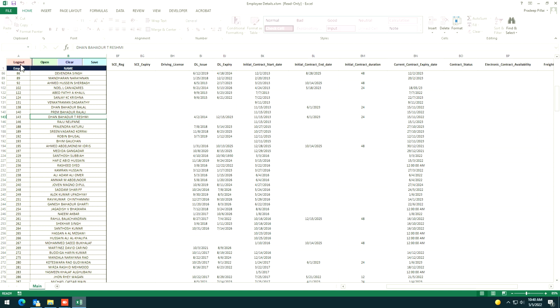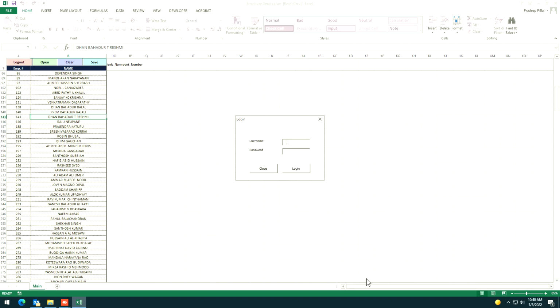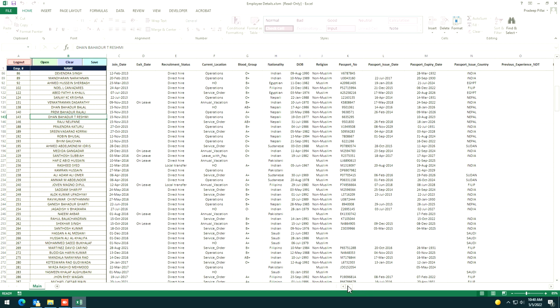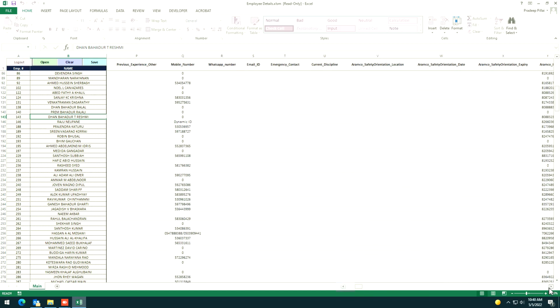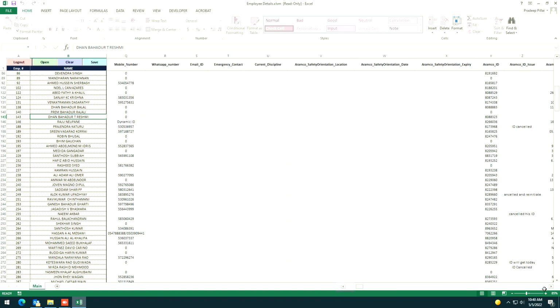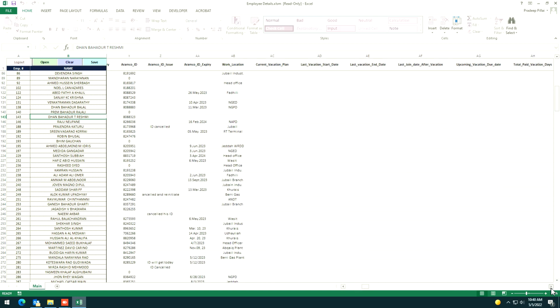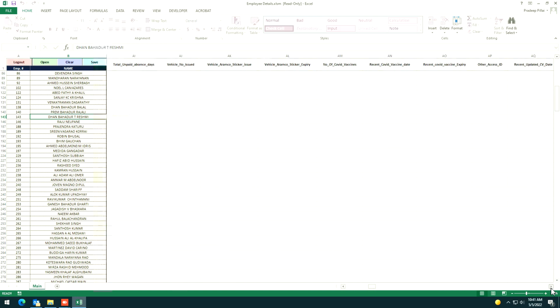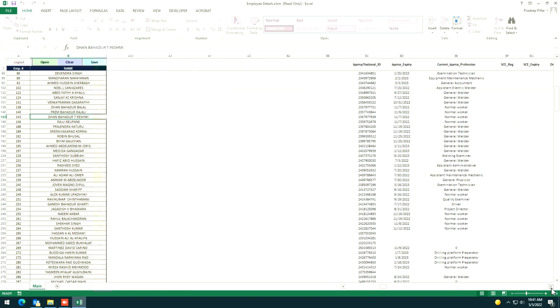Okay. See, for example, nothing is here now. Now if I enter using my login ID and password, I can see all the fields here. Like that, training has his own department fields which are to be updated. Okay, vacations, everything is there which is to be updated.